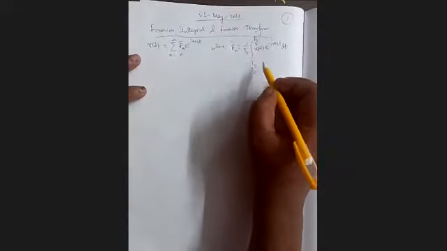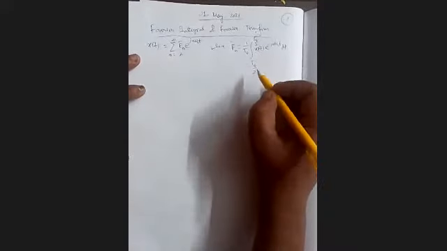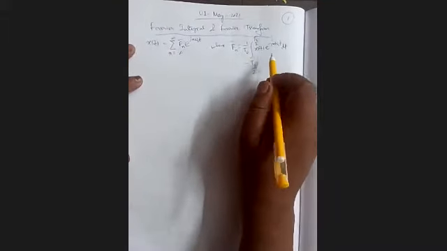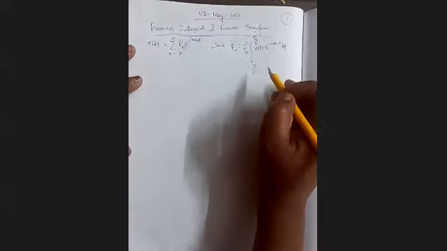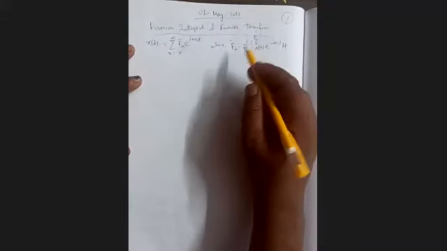If you see our last day's discussion, F_n bar actually starts with any initial time, small t0, but we have to complete one time period, one cycle. But today, in that expression, we are not using small t0. We are using minus T0 by 2 to plus T0 by 2. Why? Because we want to take the entire time span symmetrically, such that 50% of the time will be on the negative time axis and 50% on the positive time axis. Why? Because t equal to 0 is totally an arbitrary time instant.